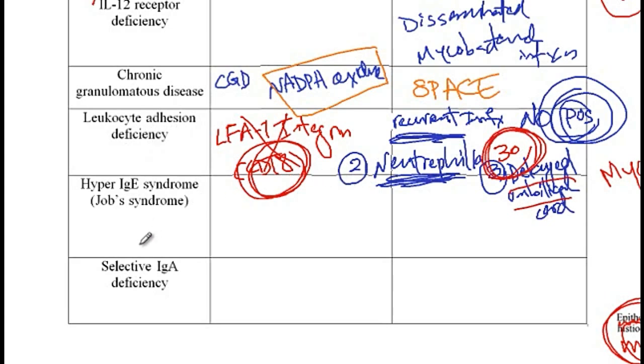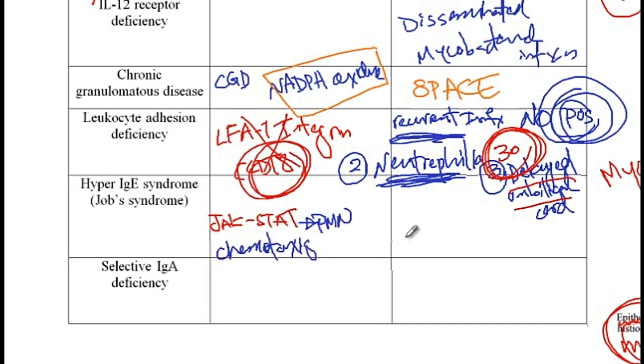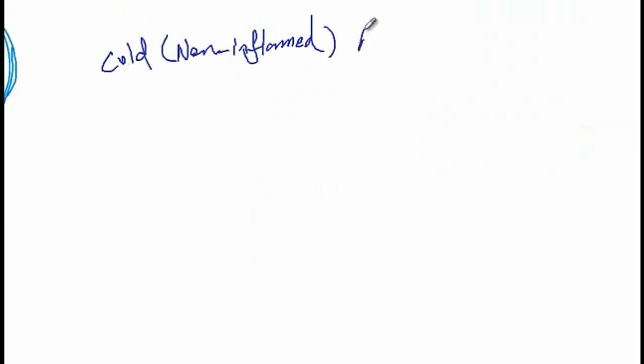The next condition is Job syndrome, also known as Hyper-IgE syndrome, which is due to mutation in the JAK-STAT gene, as a consequence of which there is impaired function of helper T cells, which interferes with PMN chemotaxis. And since there is problem with the PMN chemotaxis, these patients present with cold, also known as non-inflamed abscesses.